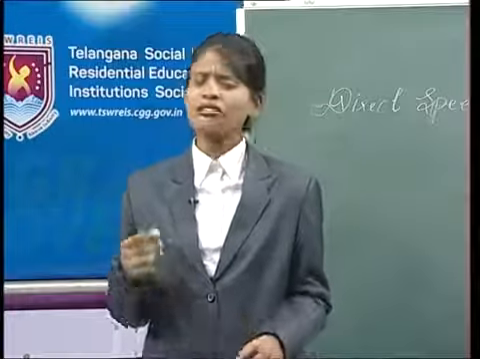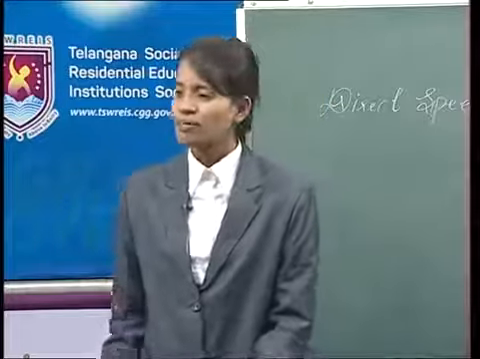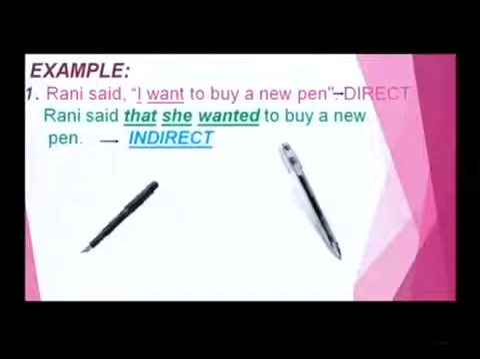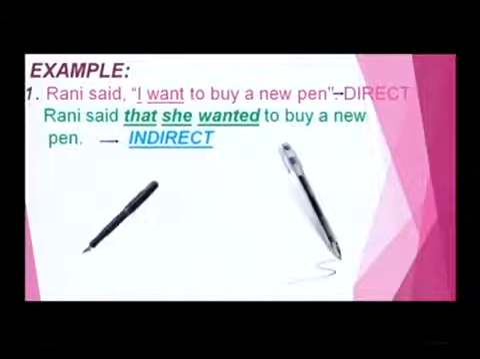Okay? So, for clear understanding of changing sentences from direct to indirect speech, let us take one example. See my dear friends, Rani said, "I want to buy a new pen." This is obviously direct speech because the statement is between the quotation marks and is preceded by the capital letter I. When changed into indirect speech, what happens? Rani said that she wanted to buy a new pen.